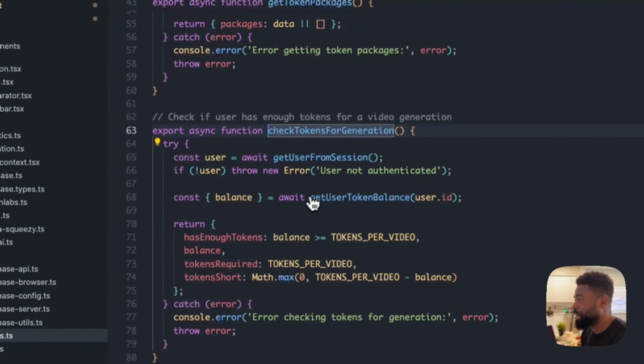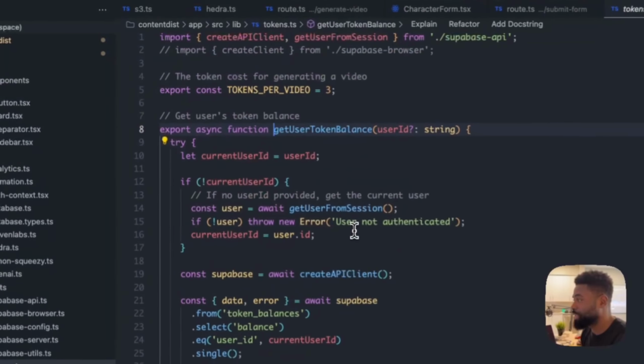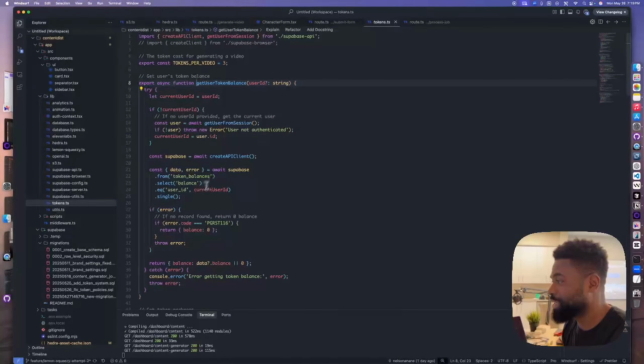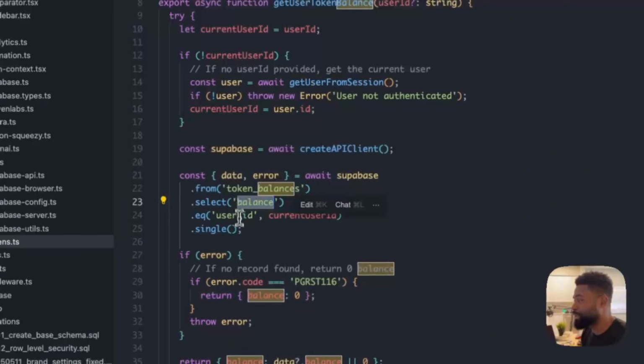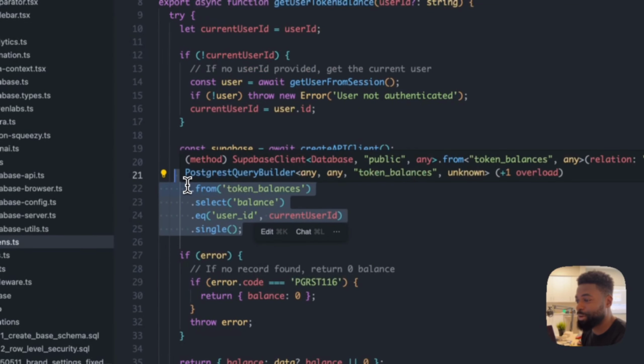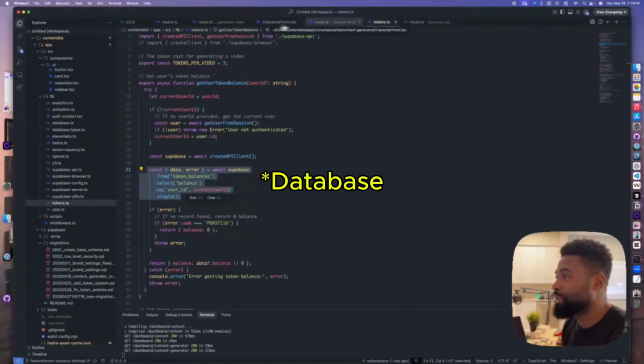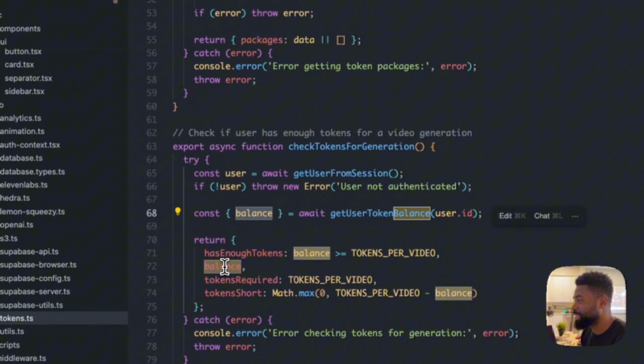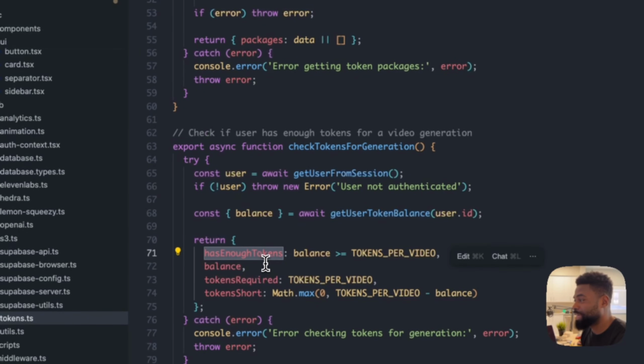So over here, we have this utility function right here, get user token balance, that basically checks the database balance table just to retrieve the balance they currently have within the table. So it checks the balance, takes the balance and returns it, and then also calculates has enough tokens.